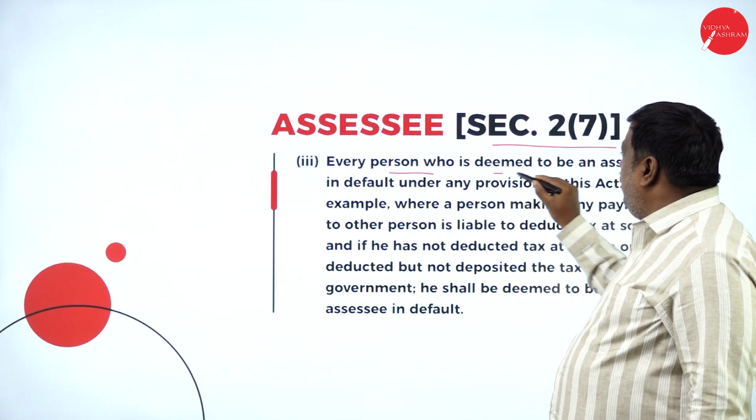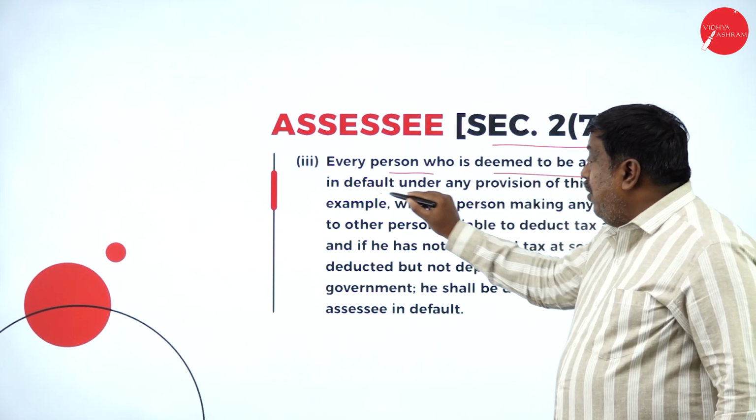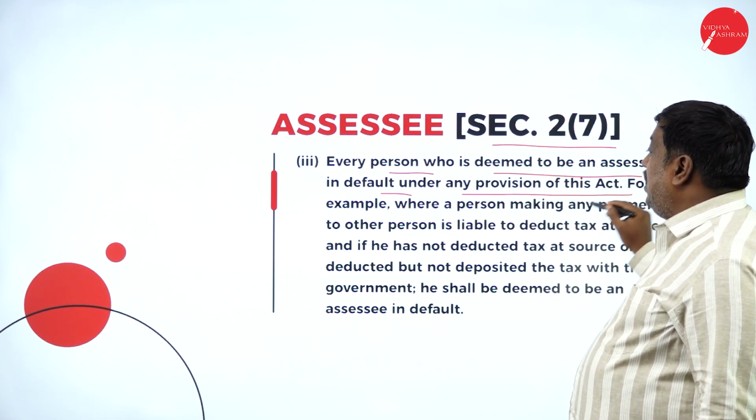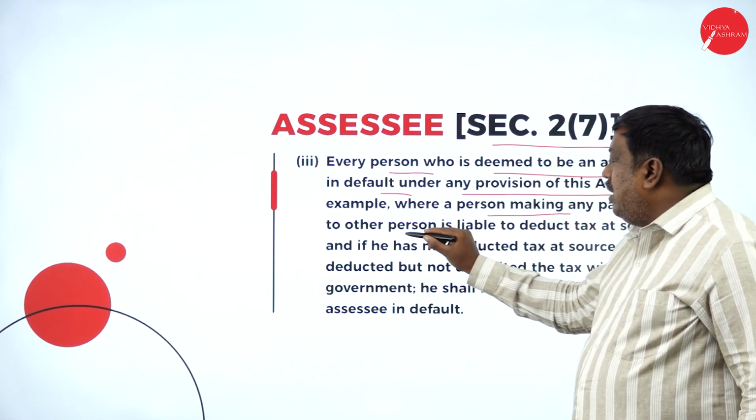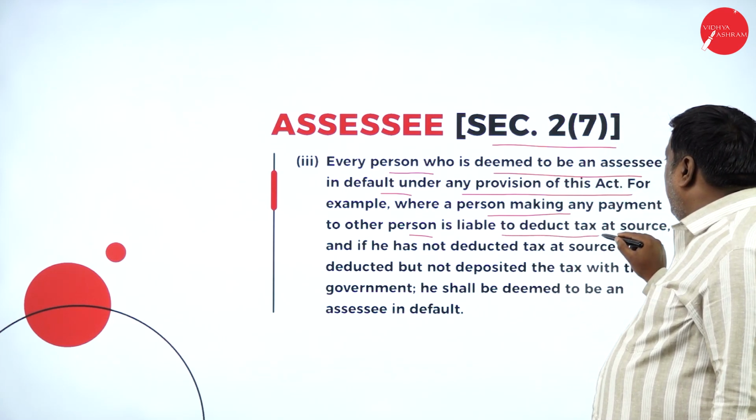Every person who is deemed to be an assessee in default under any provisions of this act. For example, where a person making any payment to another person is liable to deduct tax at source.